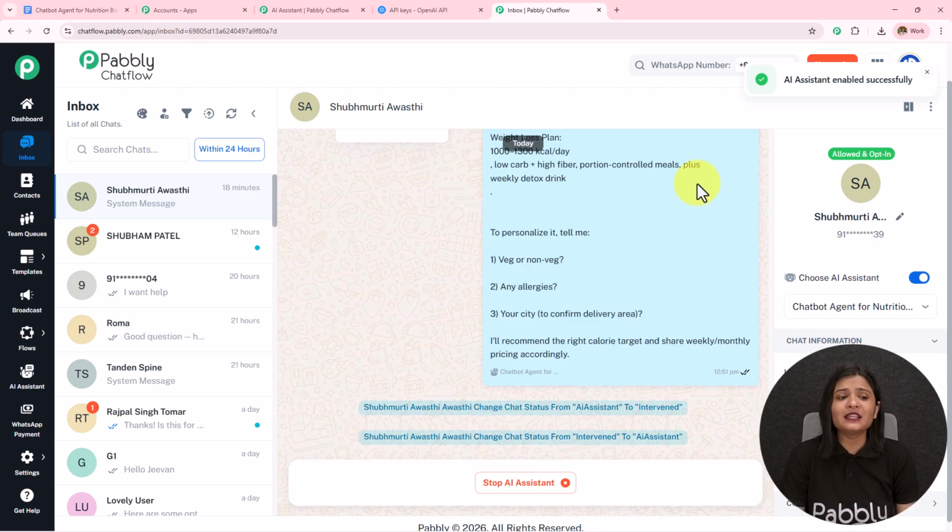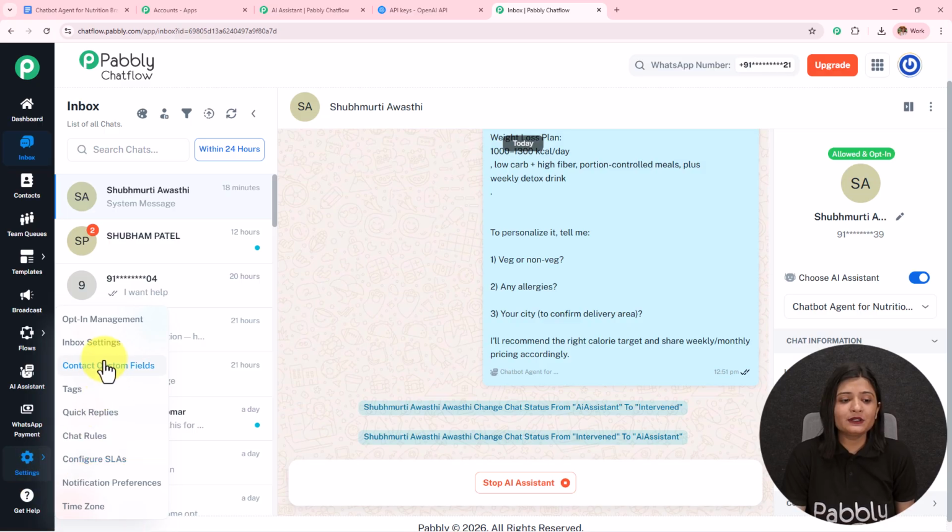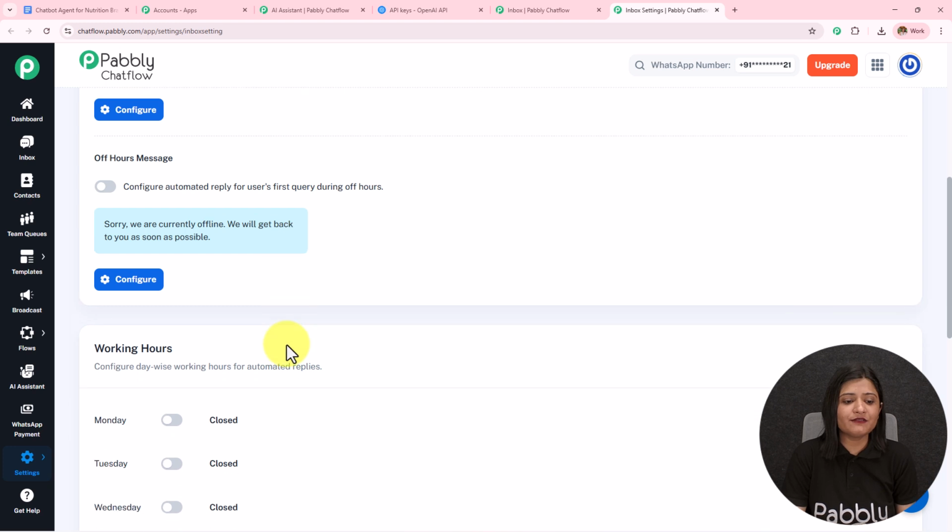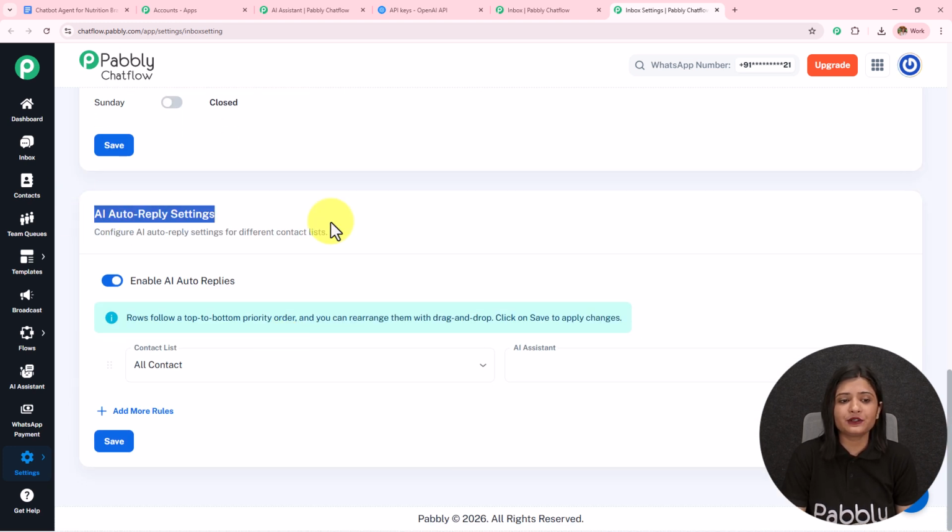But doing this manually and to particular chats is very time consuming and illogical. So that's why what we can do, we can assign this AI assistant to a particular group and to all the contacts. For that, on the left hand side, we have this option of settings. I'm going to open this inbox settings in a new tab. Here I've landed on this inbox settings. If I scroll down, I have this option of AI auto reply settings.